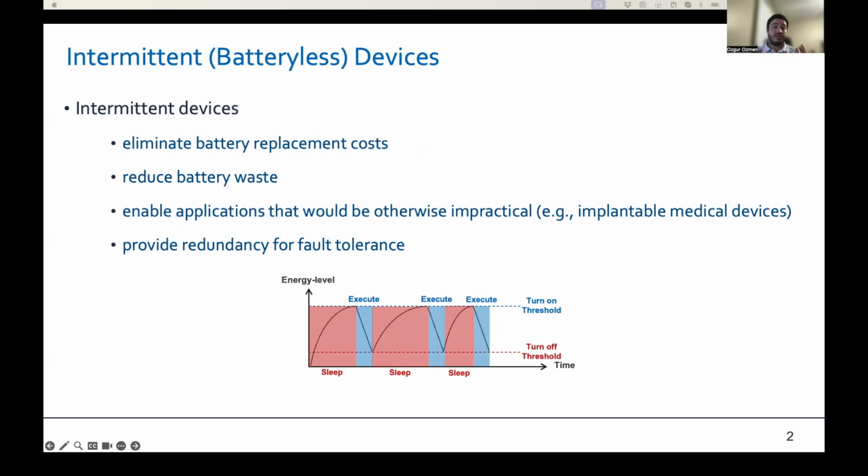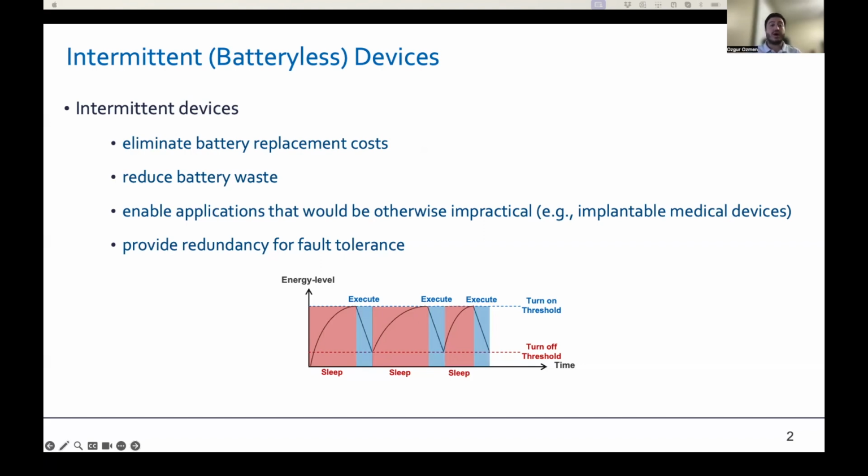So these intermittent devices turn on when they harvest enough energy and turn off when energy is scarce. Before turning off, they perform regular checkpoints to store runtime program states such as register, stack, and global variables in non-volatile memory to ensure the forward progress in large computation tasks. Intermittent devices often have networking capabilities. When they turn on, for instance, they report sensor measurements over a low energy communication channel such as Zigbee or